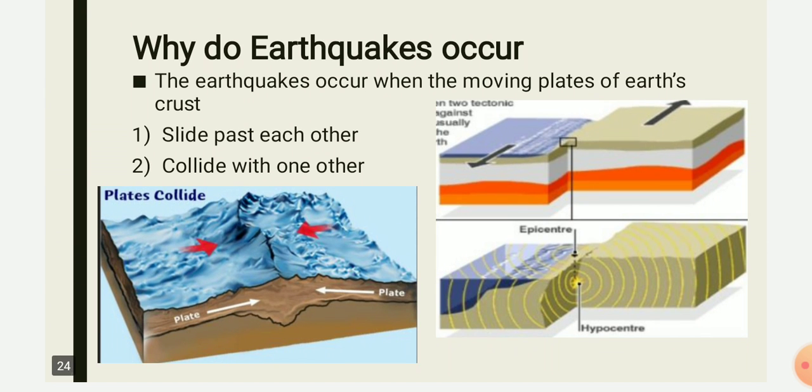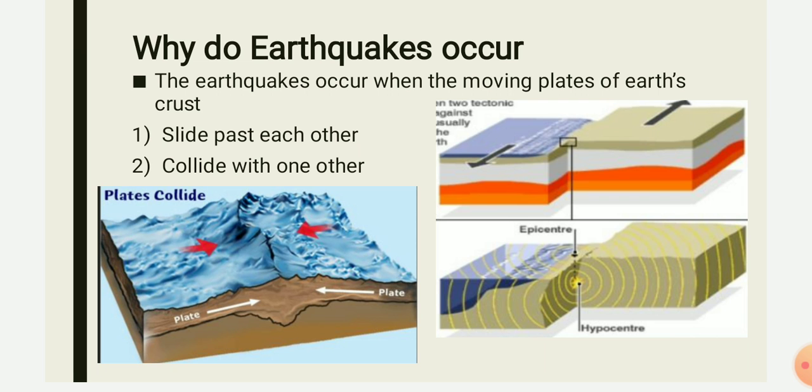Now why do earthquakes occur? Which are the two main reasons for the occurrence of an earthquake? An earthquake can occur because of the moving of the plates of the earth's crust. That means when the flat plates present at the earth's crust move, the earthquake can occur. The first reason is when the two tectonic plates slide over each other, at that time the earthquake can occur. Secondly, when these two plates move in the same direction, then also an earthquake can occur.